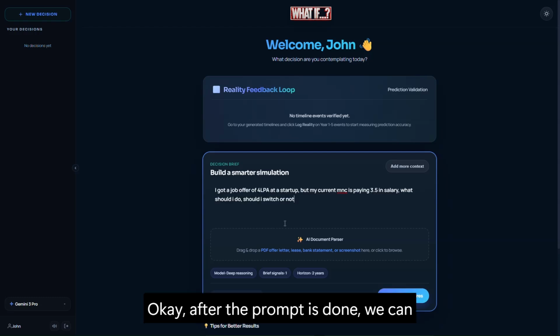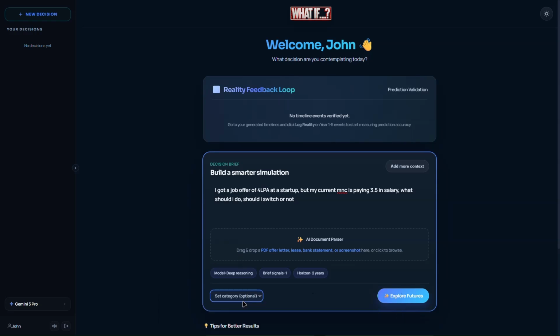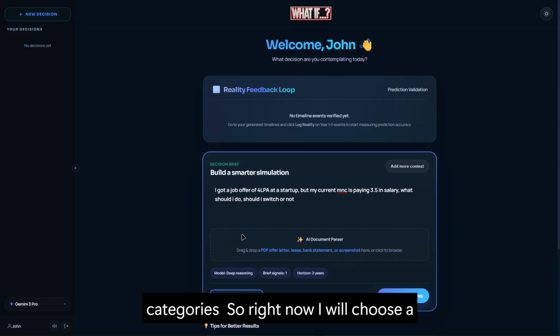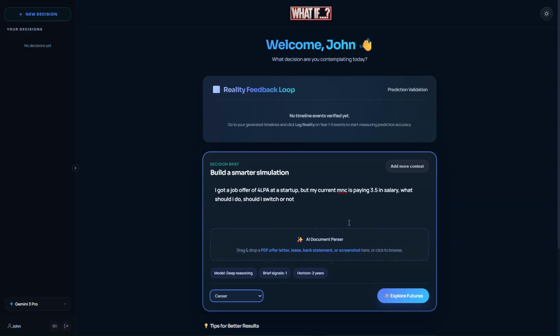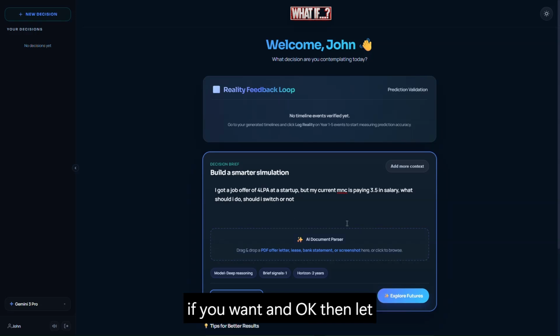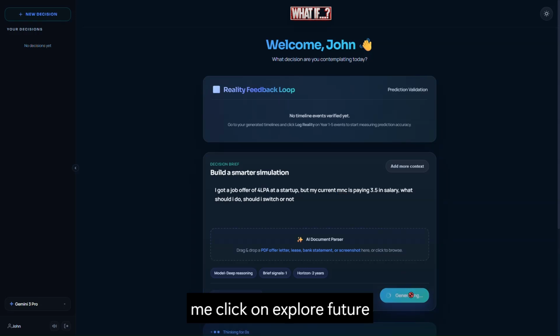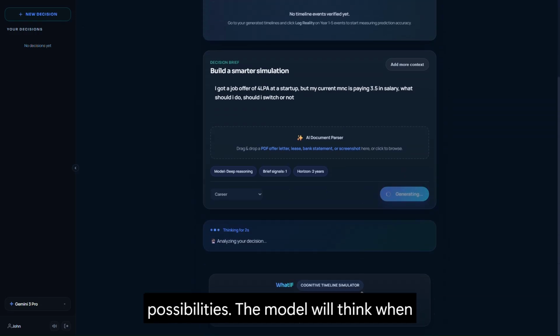Okay, after the prompt is done, we can also select the category. There are different categories. So right now I will choose career. It's not compulsory. You can leave it if you want. And okay, then let me click on explore future possibilities. The model will think when we click simulate timeline.